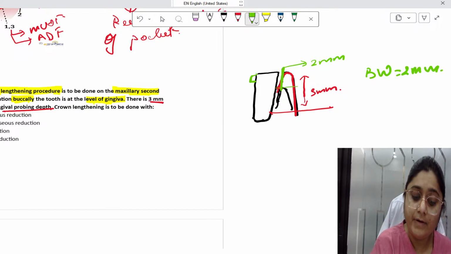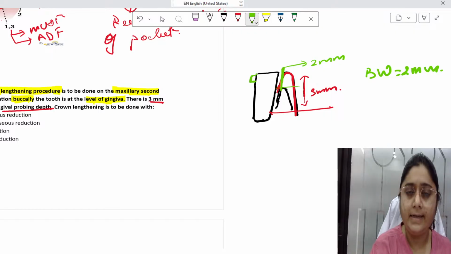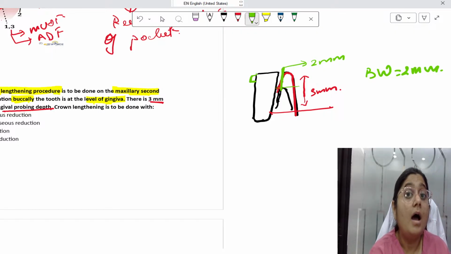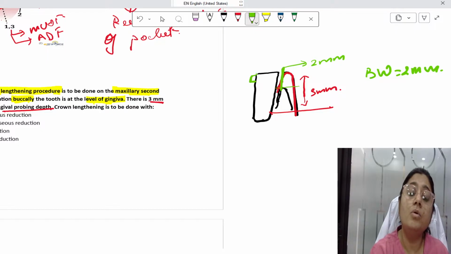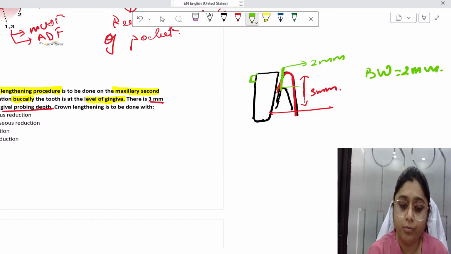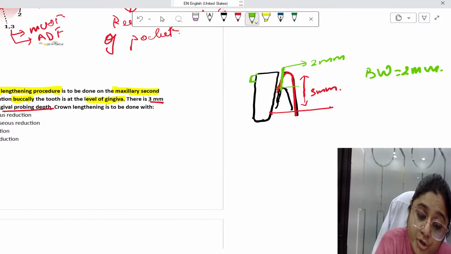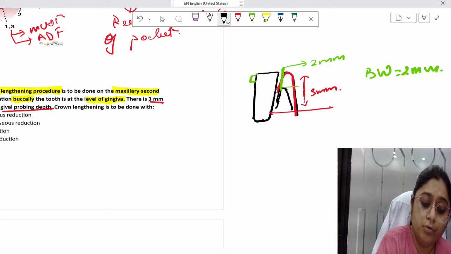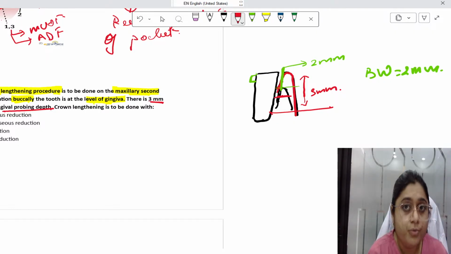If I cut at the level of the bone, right? If I cut at the level of the bone, I will interfere with the biologic width, and there will be more bone loss. So what do I have to do? I have to do osseous reduction here. 2 mm to 3 mm of bone should be reduced.